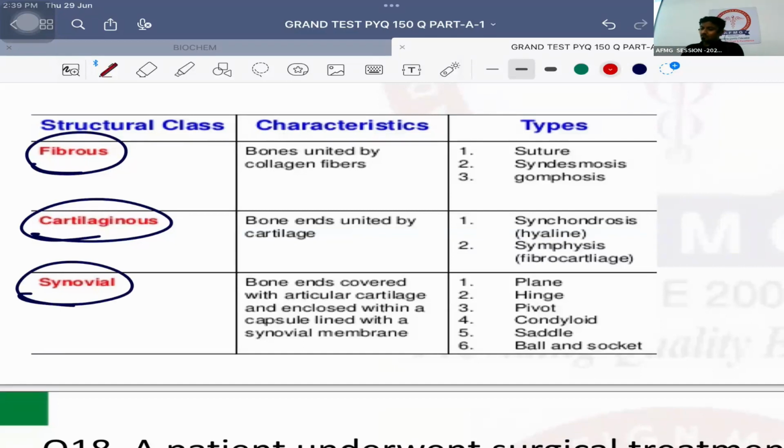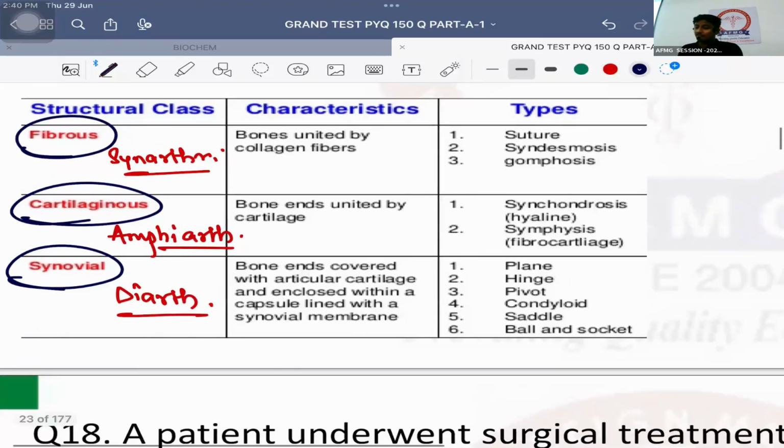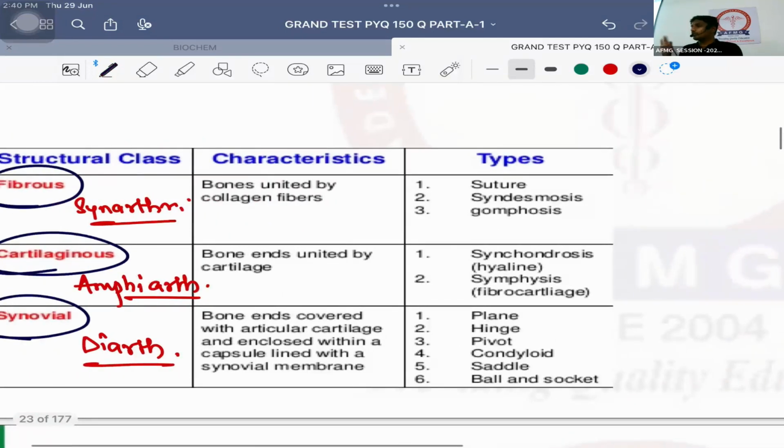Important. Fibrous joints are called synarthrosis. Cartilaginous joints are called amphiarthrosis. And synovial joints are called diarthrosis. Please remember that. They can use these terms. Now, fibrous joints which are not movable are of 3 types. The one between the 2 cranial bones are known as sutures.